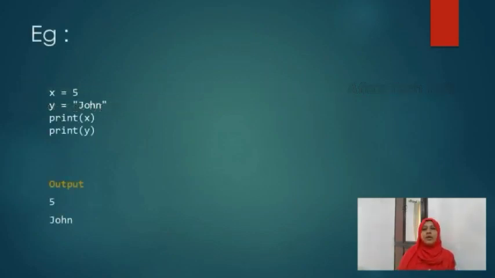For example, see here, x is equal to 5. I didn't write integer x is equal to 5, which is not necessary. y is equal to, in double quotes, the name John. Then we write print x, print y. That is the command statement we are writing. So the output will be 5 and John. We are printing x, in which the value 5 is there. In y, the string value John is kept. So the output will be 5 and John.